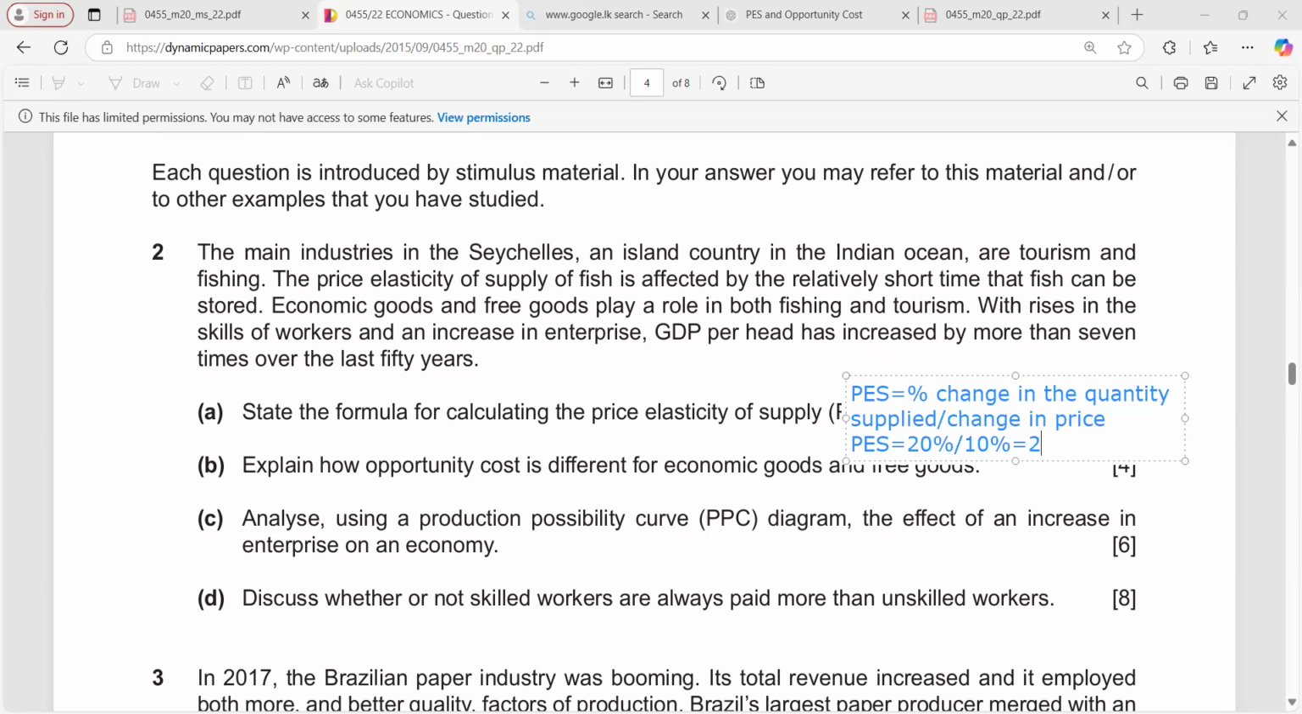Okay. So according to this one, we can say PES greater than 1 means supply is elastic. That means producers can increase supply easily. If PES is less than 1, supply is inelastic. That means producers struggle to change supply quickly.